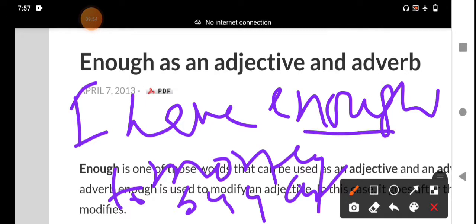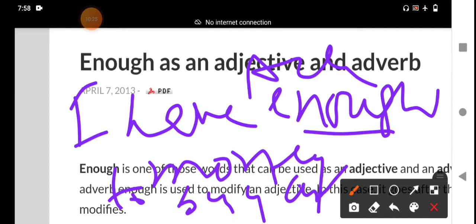Here, enough comes before a noun and qualifies the noun. It is used attributively, and it functions as an adjective. It always comes before a noun and qualifies that noun. That is more important.